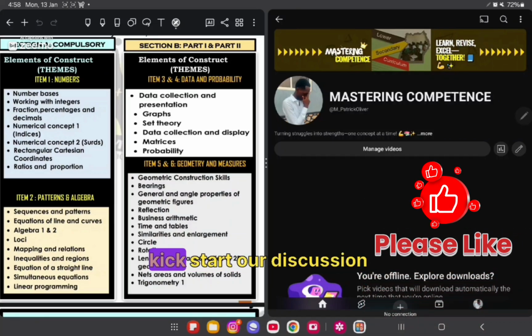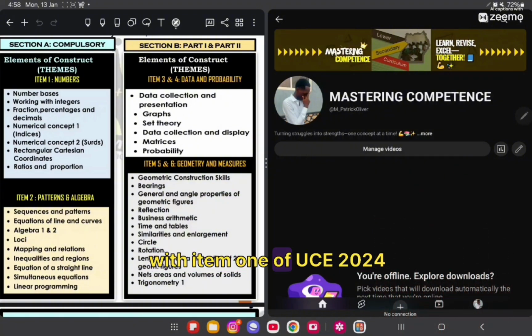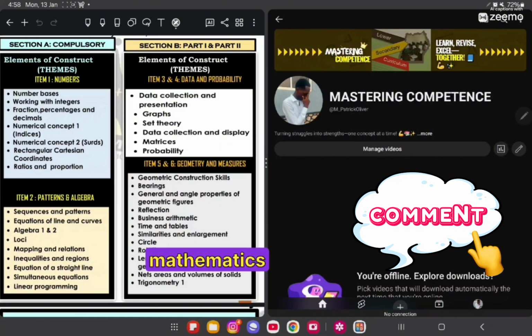So today we are going to kickstart our discussion with item 1 of UCE 2024, Mathematics.